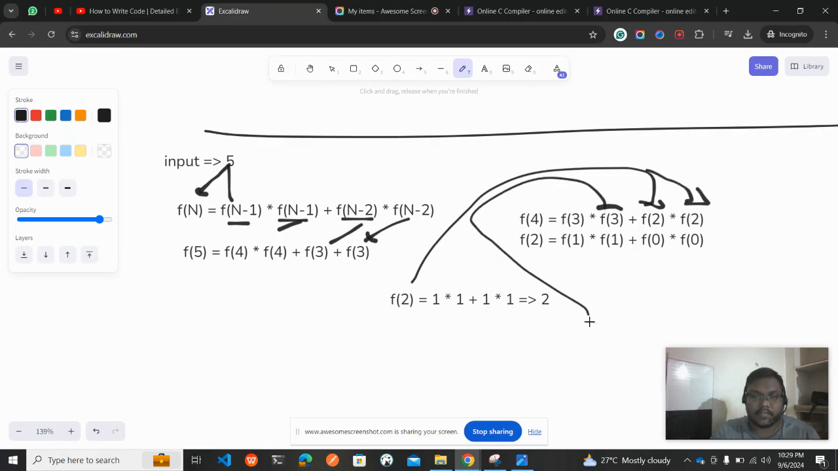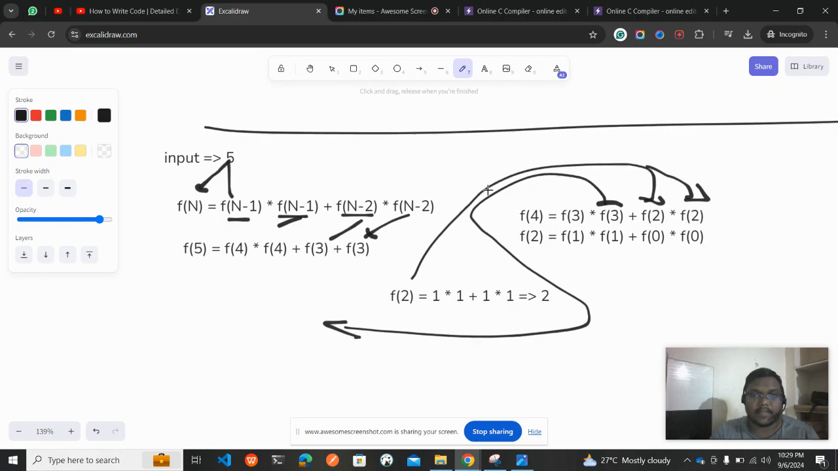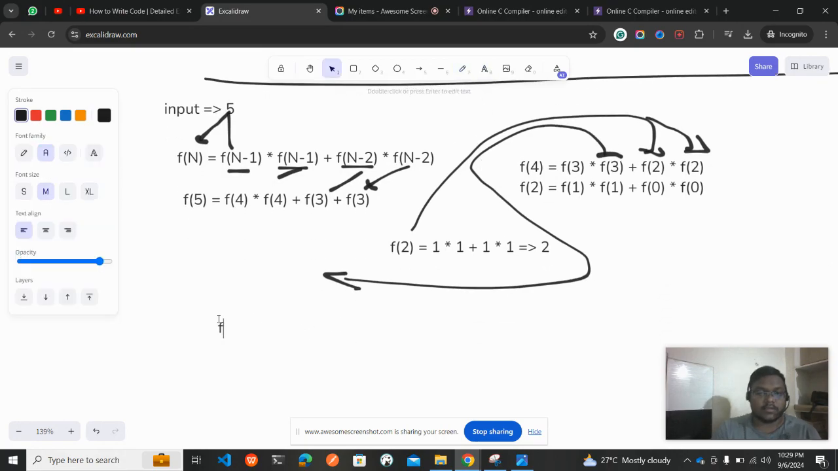We need to find f of 3 first. Okay, let me go there and find f of 3. So f of 3 is nothing but f of 2 star f of 2 plus f of 1 star f of 1.